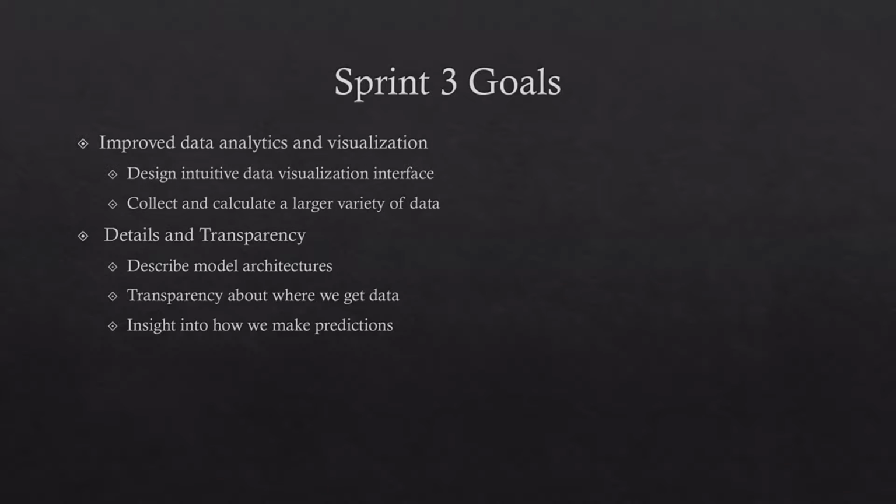Here are the goals we set out to accomplish this sprint. Our first goal was to improve our data analytics and visualization by scraping and calculating a greater variety of data, as well as creating an intuitive interface that allows users to filter through all of the data we have to offer. The second goal was to add information about our model architecture, data collection, and prediction processes to our page so that users are more informed about our application's features.